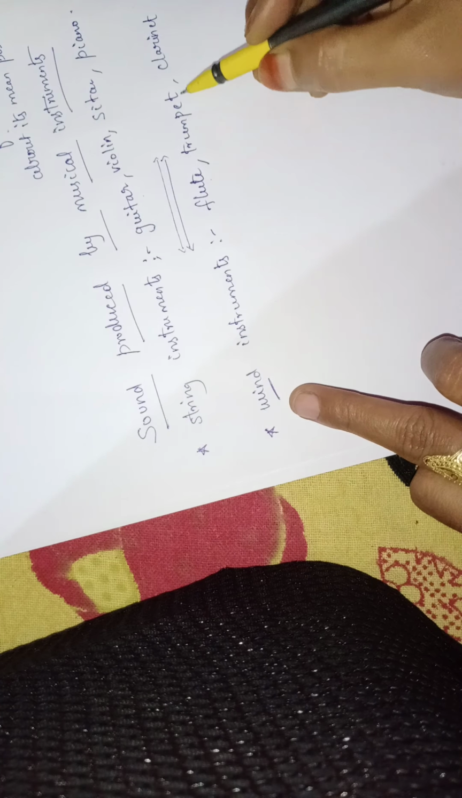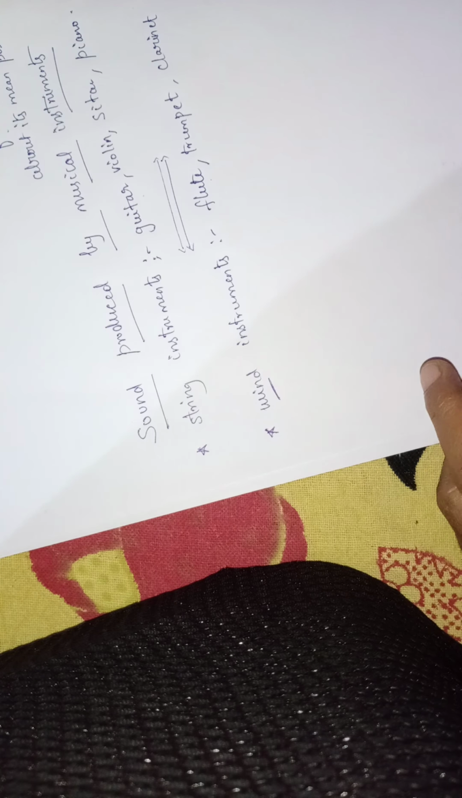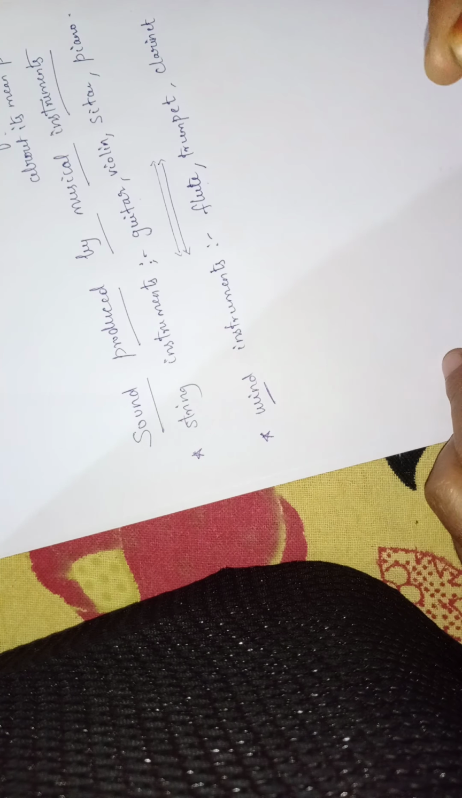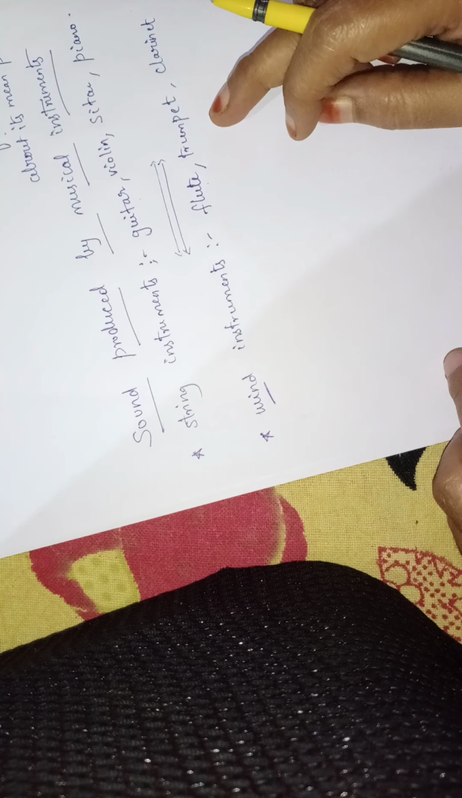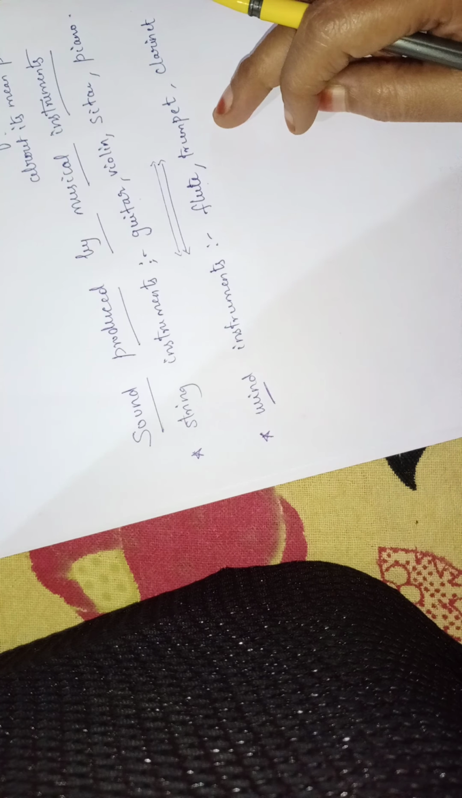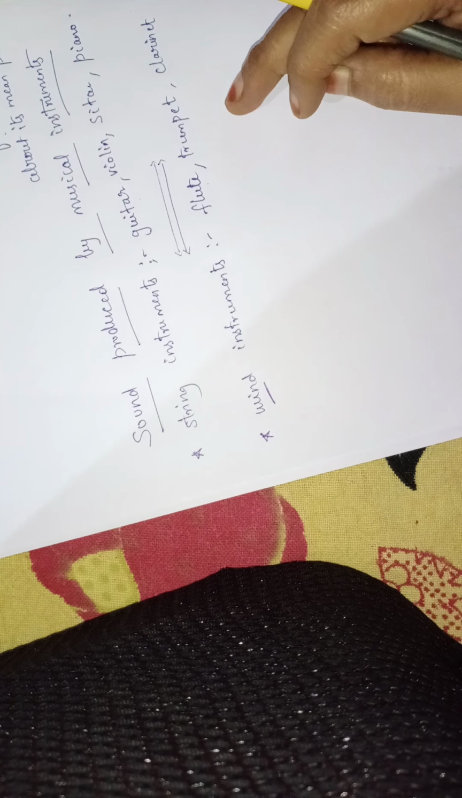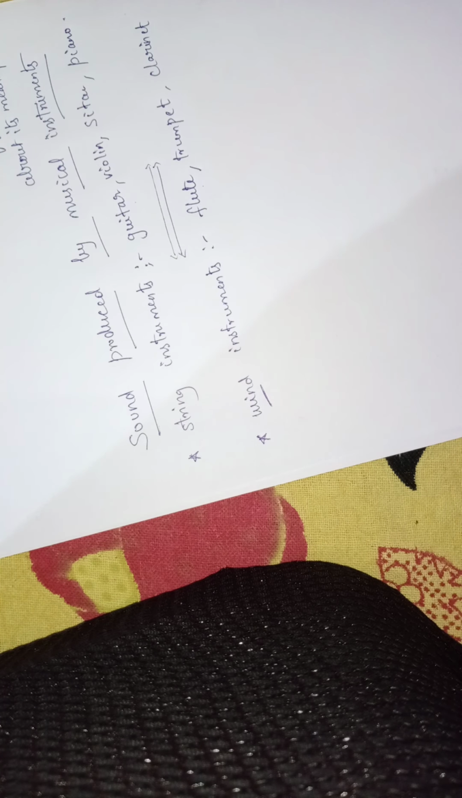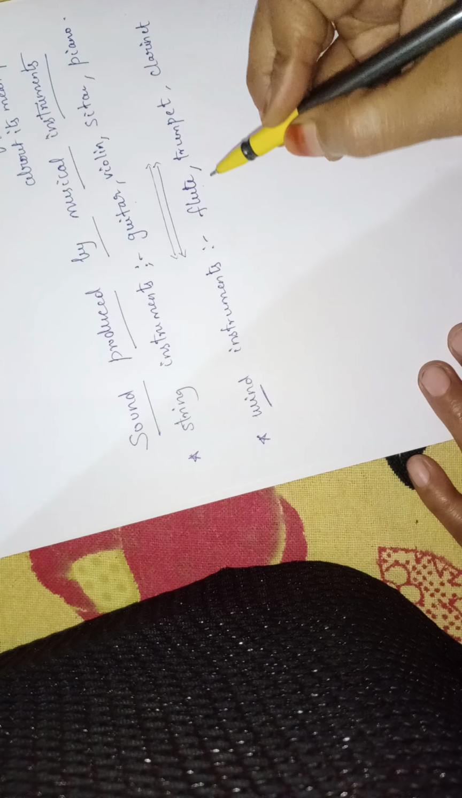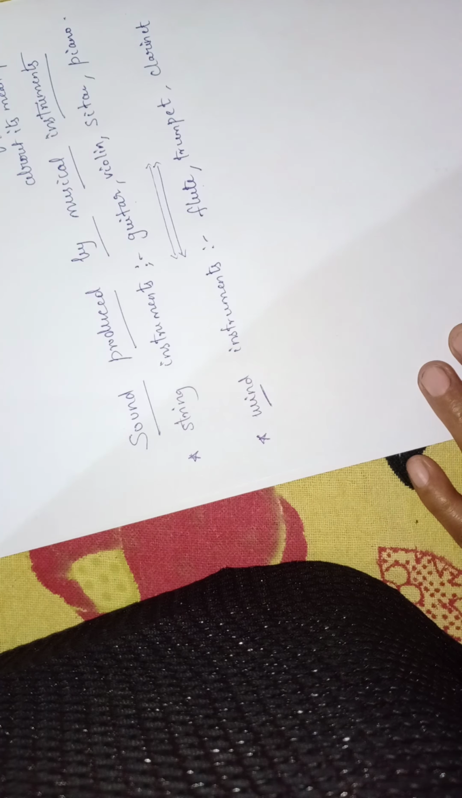If you observe these instruments, there are holes in between. The air is made to vibrate by blowing across a hole. When the air passes through it, the air vibrates according to the person who blows it, and automatically the music is produced. So these are some of the wind instruments. With the help of air they produce sound.